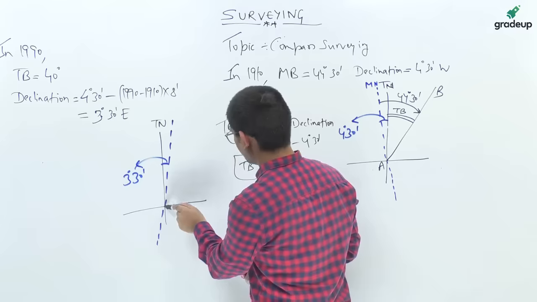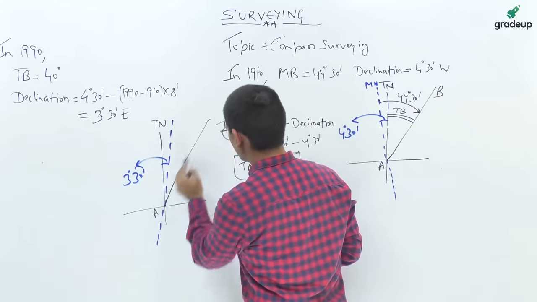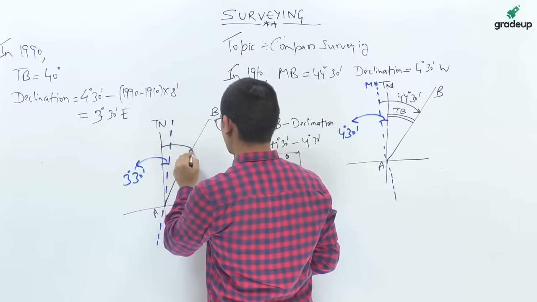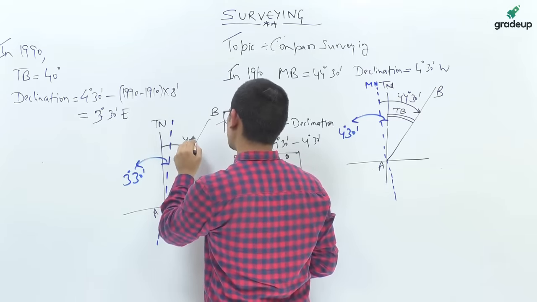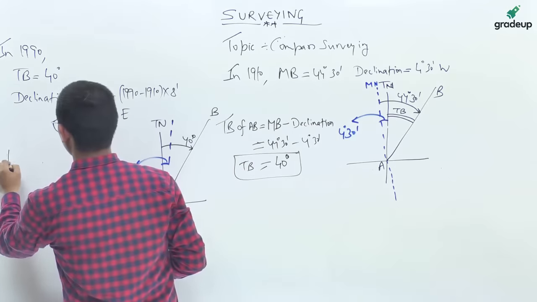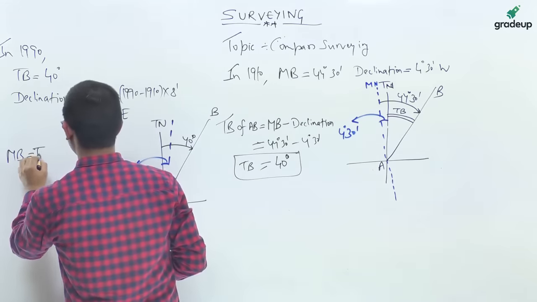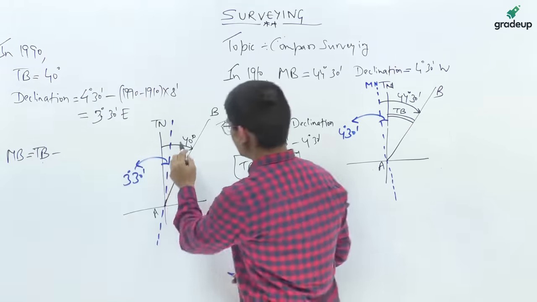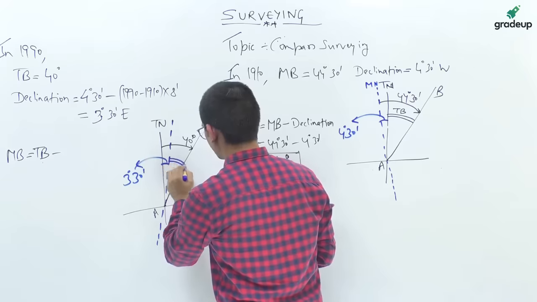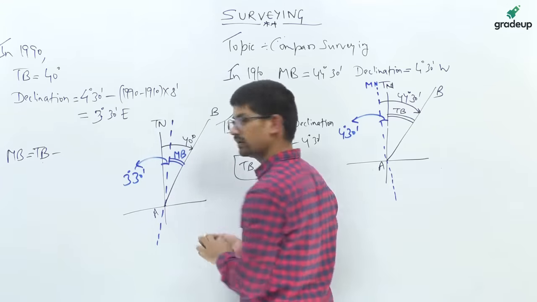Now this is A, this is B. Here the true meridian bearing, you know, is 40 degrees. Also the declination you know. So this is the true bearing, and what is the magnetic bearing here? This one. This is the magnetic bearing.